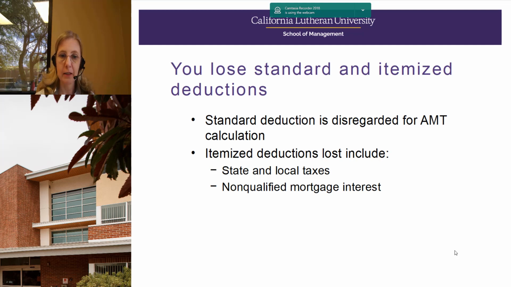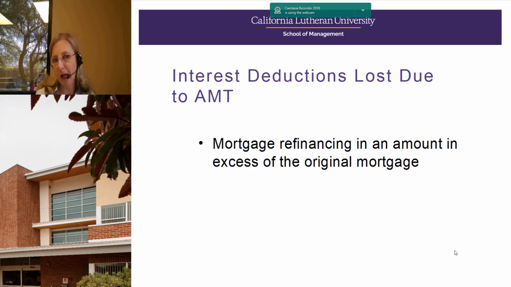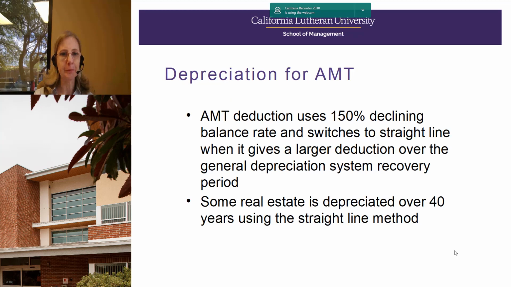Not so common is non-qualified mortgage interest, and I say it's not as common because for AMT purposes, it's just the mortgage interest attributable to the piece of your loan that was in excess of your original loan. So if you refinanced and you cashed out, the interest attributable to that cash out piece is going to be considered added back for alternative minimum tax purposes. Believe it or not, this used to happen in the first decade of the 21st century, not so much now. We'll see if that happens again, but it's important to be aware that that is an add back.